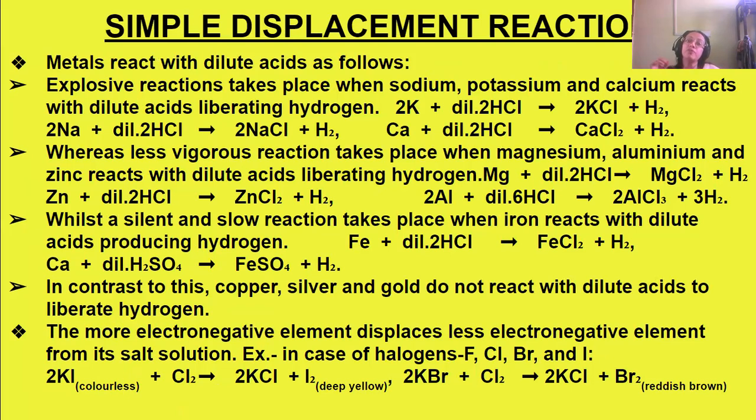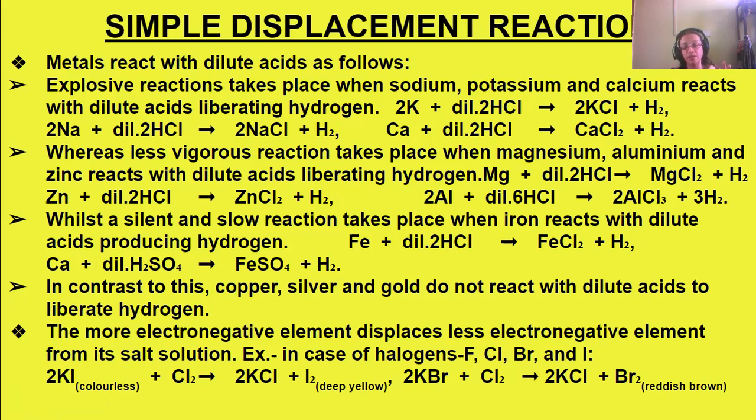Explosive reactions take place when sodium, potassium, and calcium react with dilute acids, liberating hydrogen. As they lie at the topmost part of the activity series, they are highly reactive metals. They will react with dilute acid explosively, forming their salts with the liberation of hydrogen.